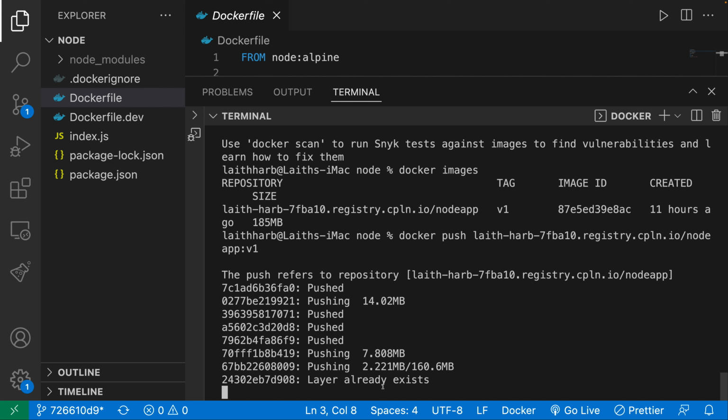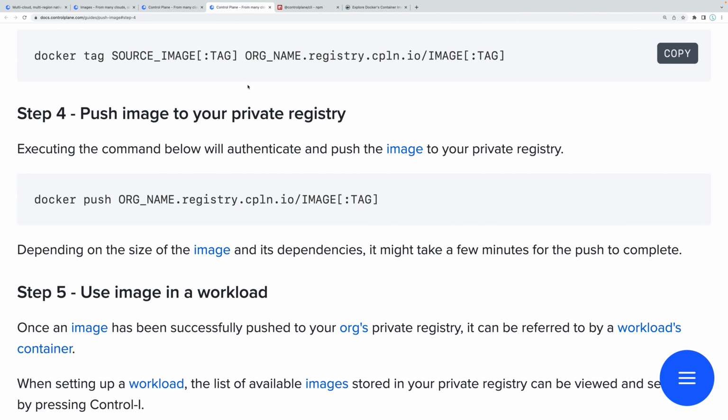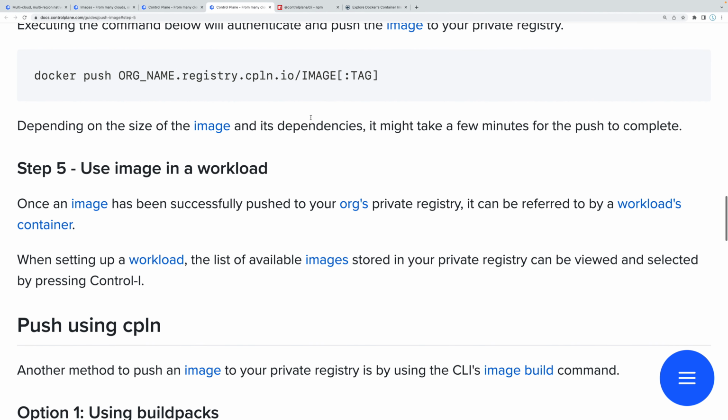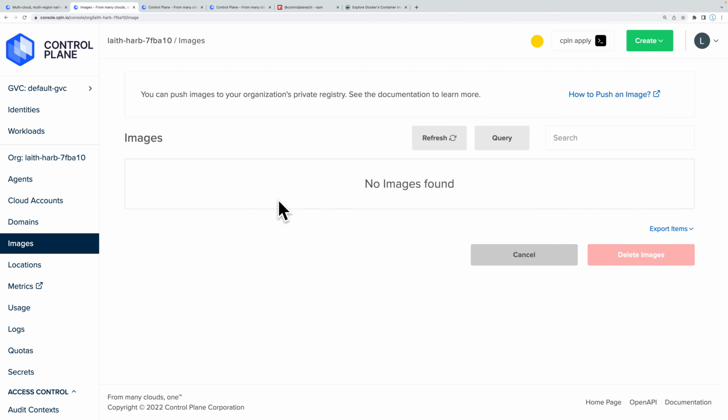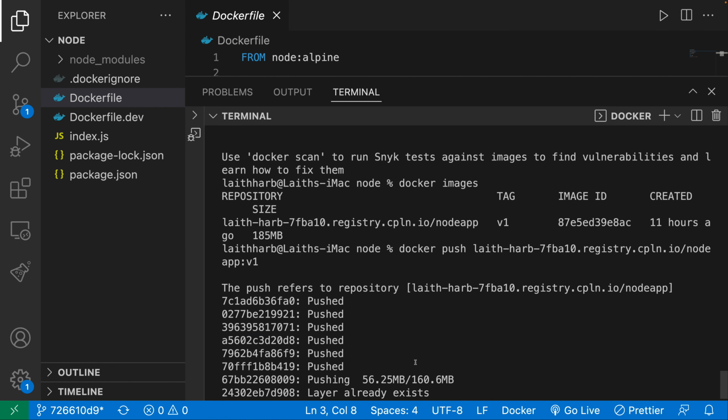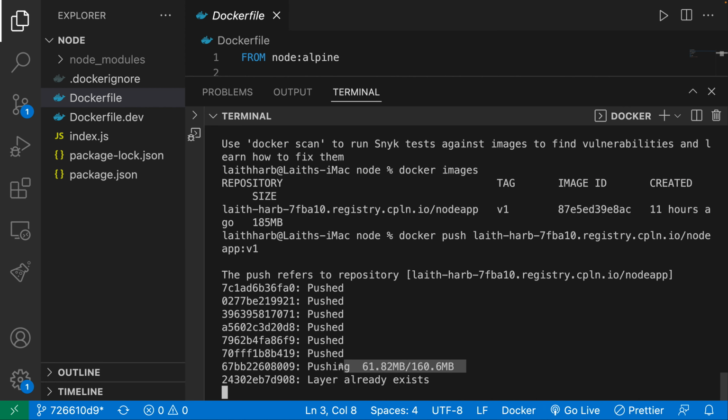Over here, it might take a little bit of time to push, but once we push it, then what we can do is, well, if we go over here or here to our images, and if I refresh, it's probably not done yet, but it should be there eventually. So as you can see here, it's going to take a little bit of time in order to do this. And it's almost done.